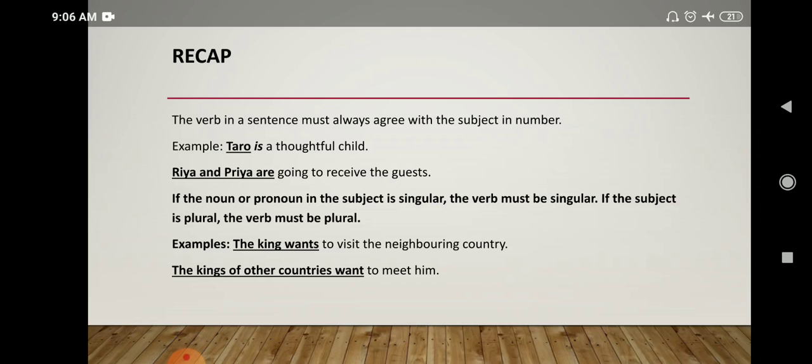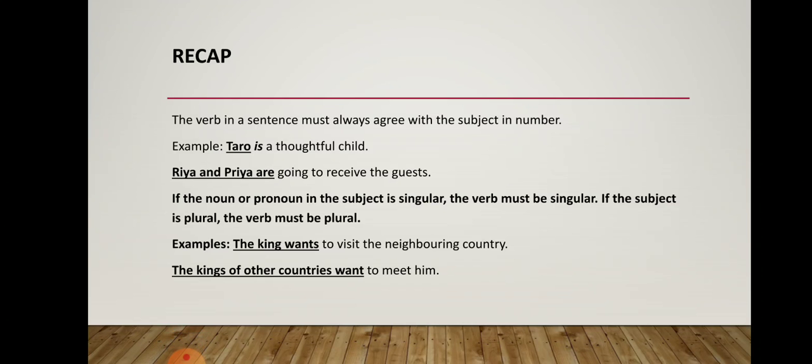Before we proceed to the chapter, let's have a quick recap of whatever we have studied in the previous classes. We know the verb in a sentence must always agree with the subject in number. We know what a verb is, right? And we know what a subject is. So, to understand this concept better, we will look at some examples, like Taro is a thoughtful child.